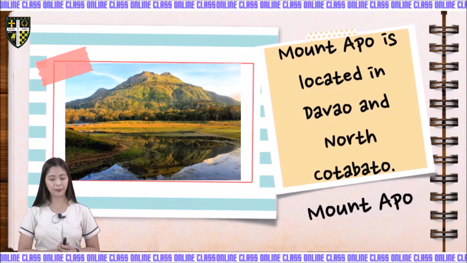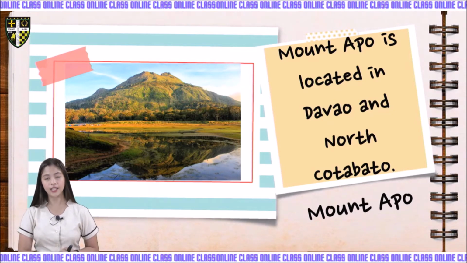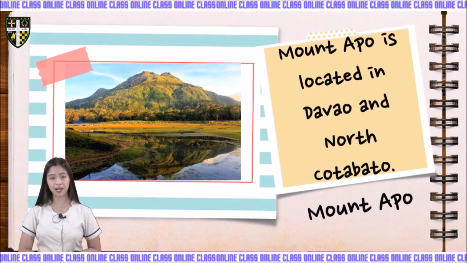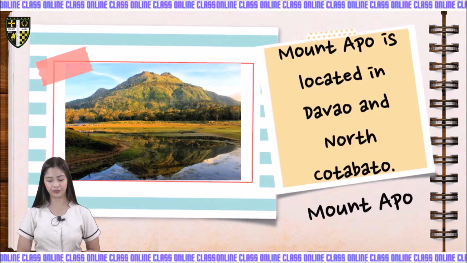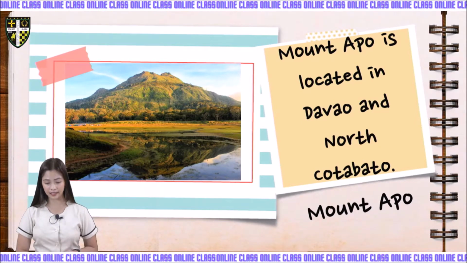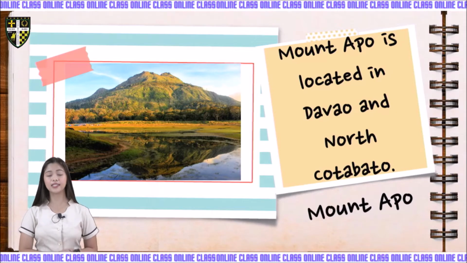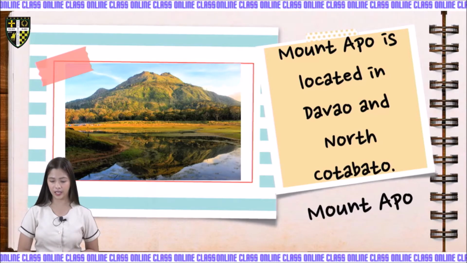Mount Apo is located in Davao and North Cotabato. Apo is the highest mountain in our country, and its name means master or grandfather. There are no known historic eruptions, but the volcano is still considered active, okay? Remember, kids, that Mount Apo is considered an active volcano.